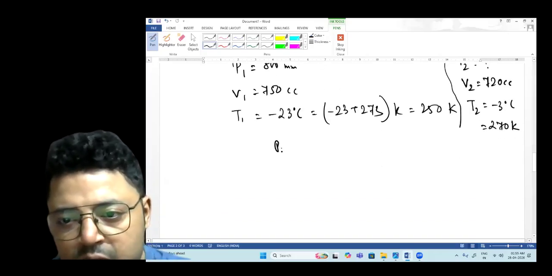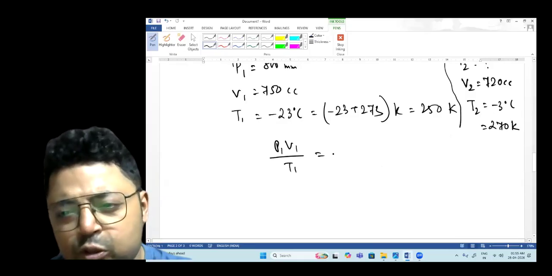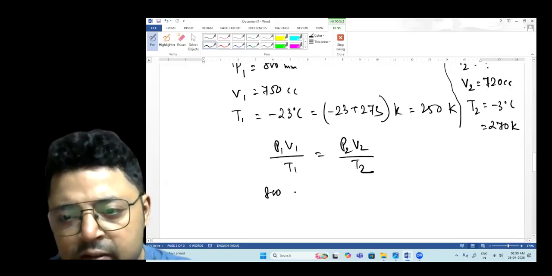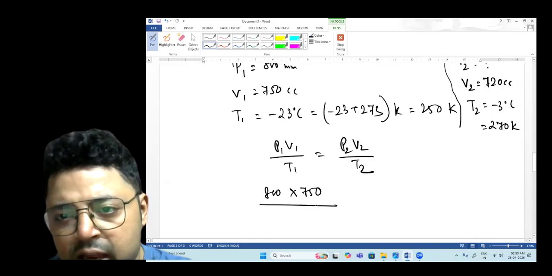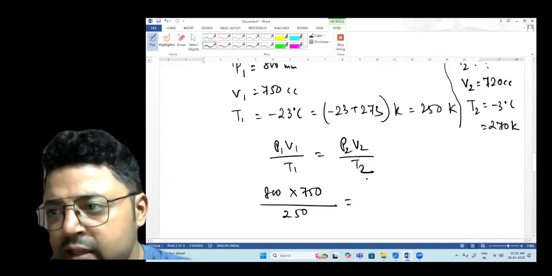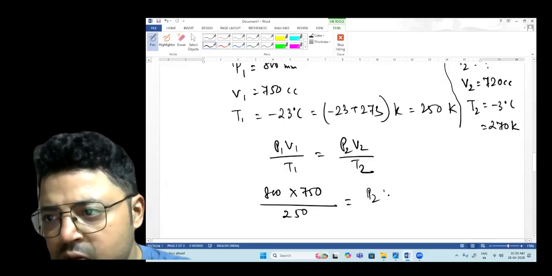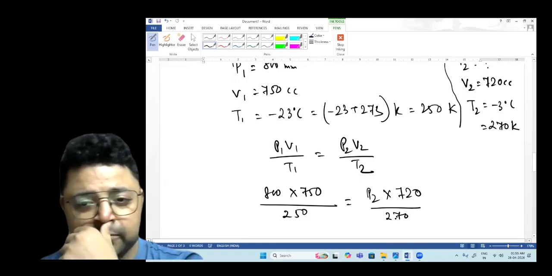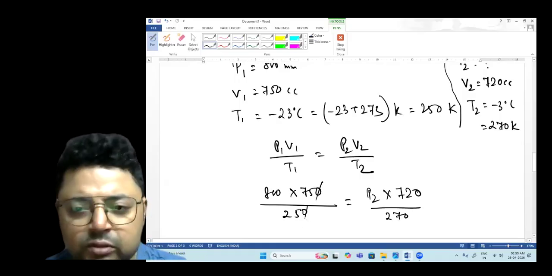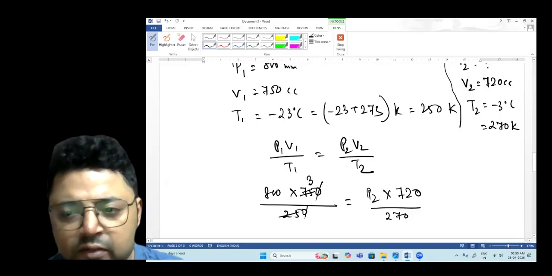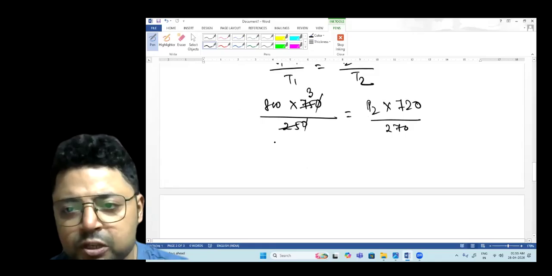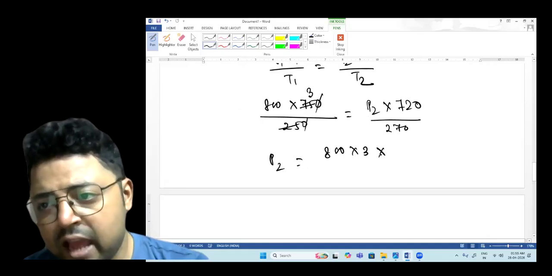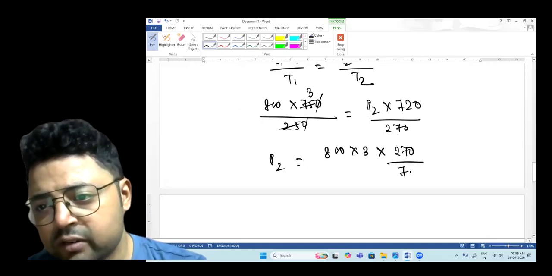Now you have to do P1 V1 by T1, so you just put the values in this equation. P1 is 800, V1 is 750, and T1 is 250, whereas P2 you have to find out, V2 is 720 and T2 is 270. You just cancel out the zeros. 25 times 3 will give you 75. Now, P2 will be 800 times 3 times 270 over 720.